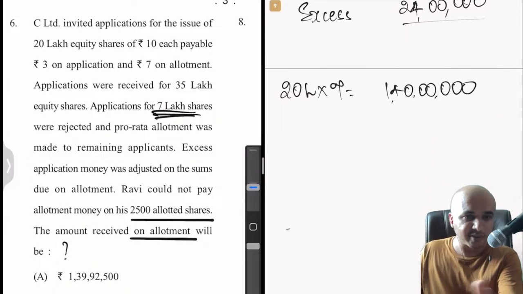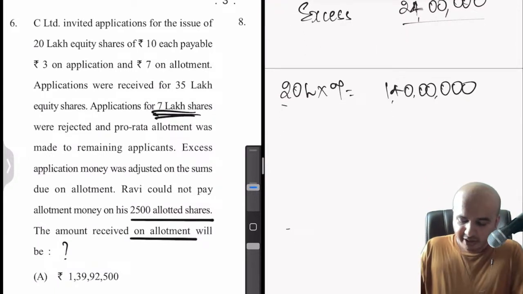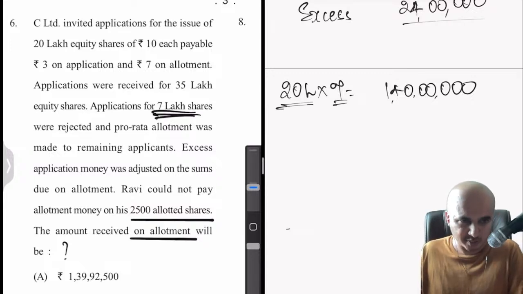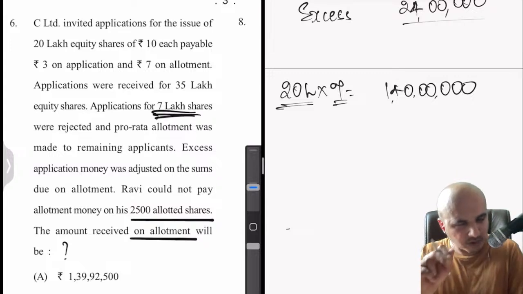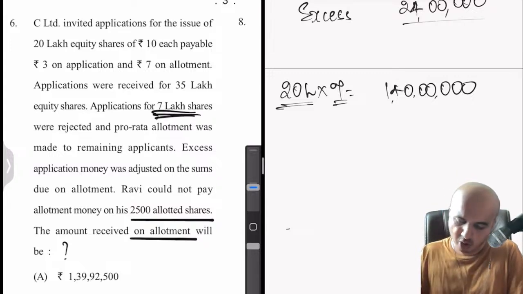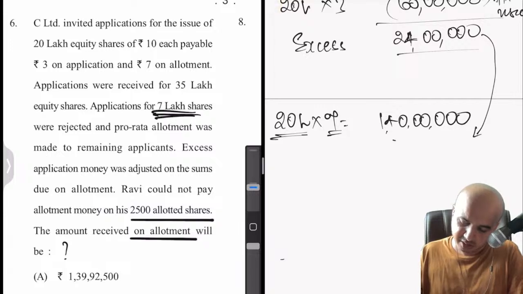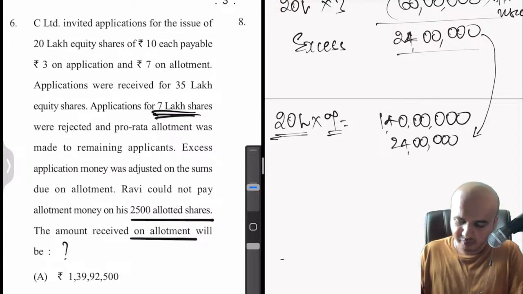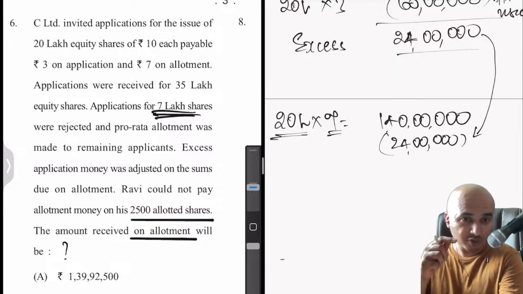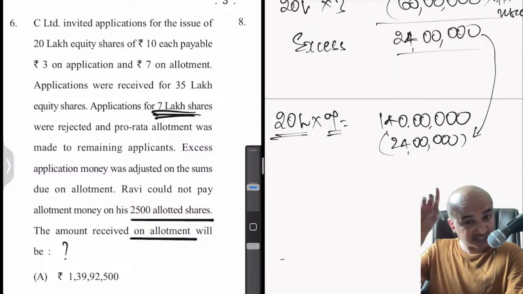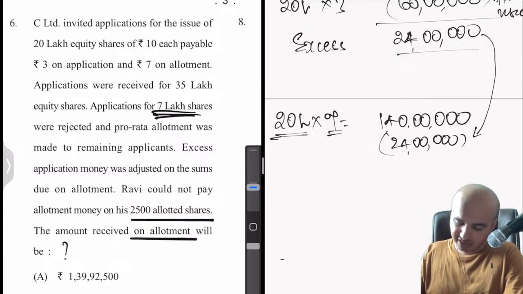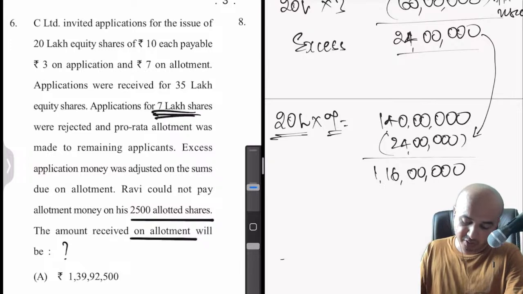So now, once again, coming back to the question, to the solution. We have issued 20 lakh shares and application allotment money is 7 rupees. So 20 lakh shares into 7 rupees, we are supposed to receive 1 crore 40 lakhs. But we have already received some amount in the application stage, no? How much? This much, 24 lakhs. So 140 is what we are supposed to get, but out of that excess adjusted from the previous stage installment, how much? 24. So 140 minus 24 is 116 anyway. So 1 crore 16 lakhs is what we are supposed to receive.